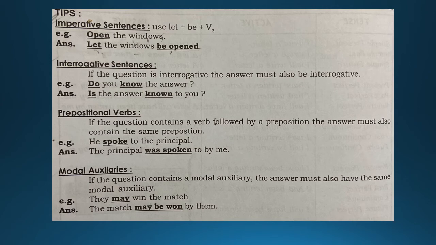Okay, till here, are you clear, my dear boys? Tips when it is an imperative sentence, interrogative sentence, or a modal auxiliary. What are the tips you have to follow? Is it clear? Can we move ahead? Okay, my dear boys.